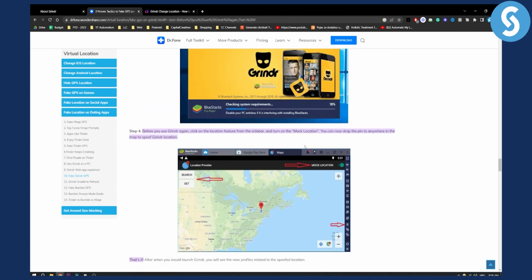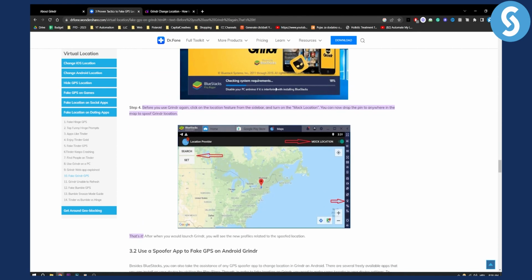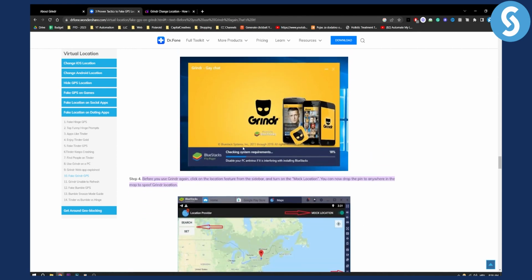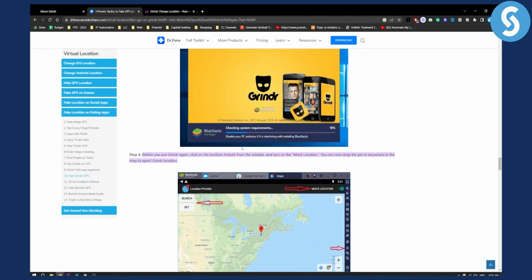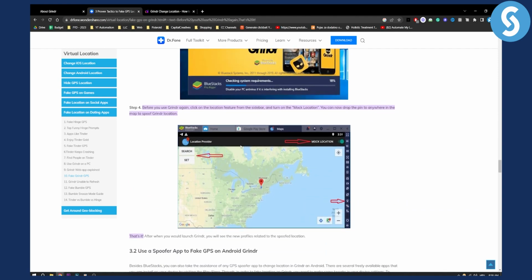So if those don't work for you, then probably Grindr already fixed this, because I know that Grindr has been pretty much cracking down on pretty much everything.